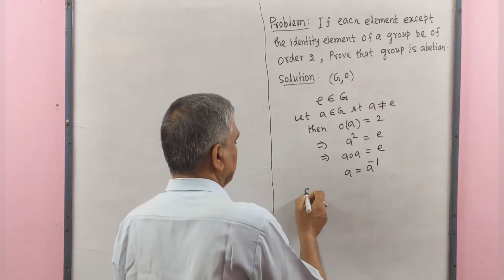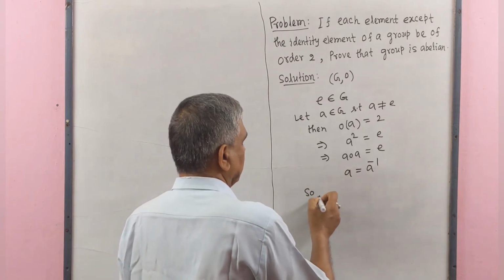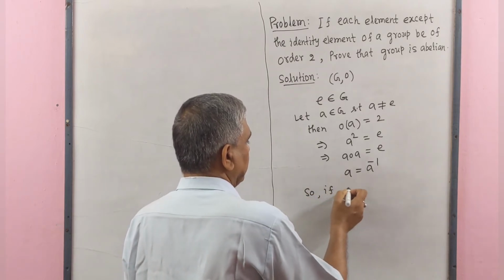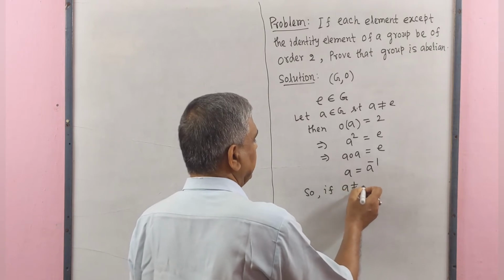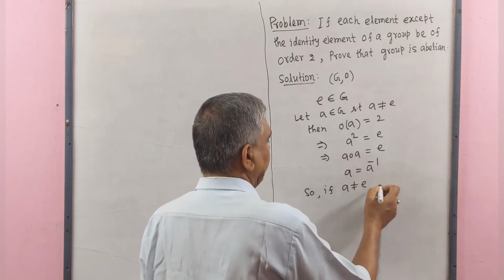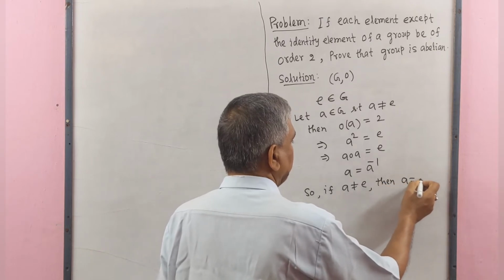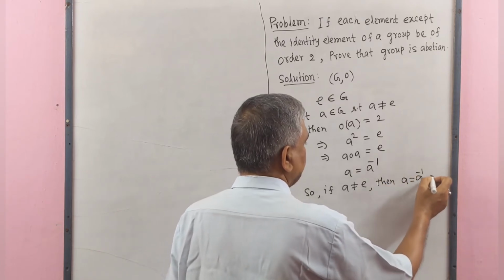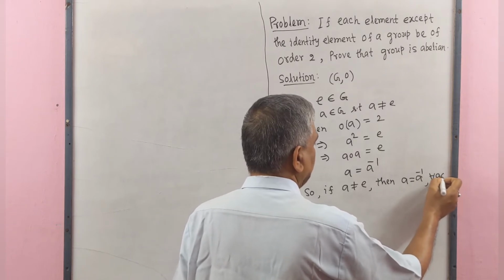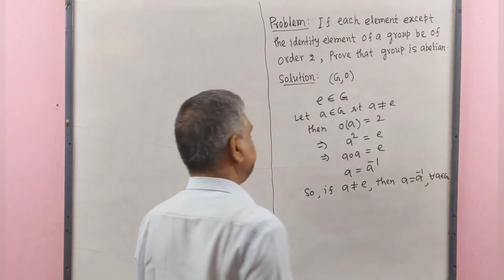So if a is not equal to the identity element, then a equals a inverse for all a belongs to G.